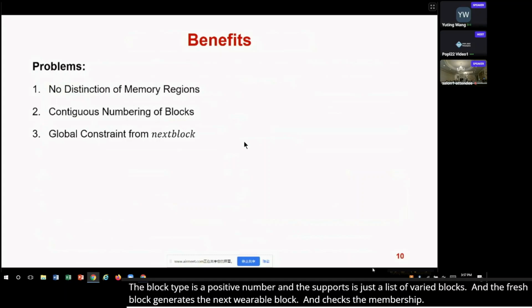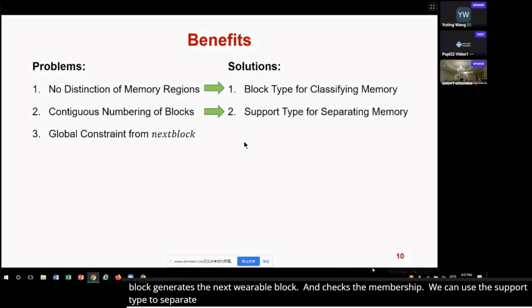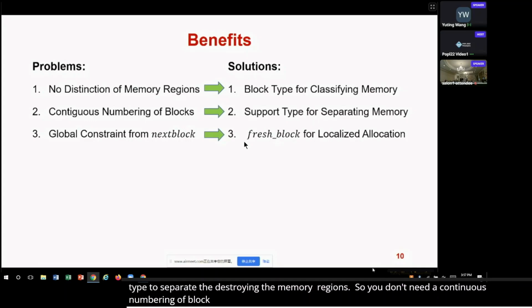Now let's recall the problems we have mentioned before. The nominal memory model completely solves them. First, we can instantiate the block type to classify different memory regions. Second, we can instantiate the support type to separate the disjoint memory regions, so you don't need a continuous numbering of blocks anymore. Third, we can implement the fresh block to provide different strategies for allocation in different memory regions, so there's no global constraints.